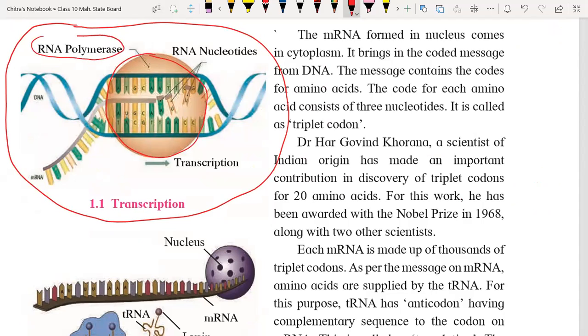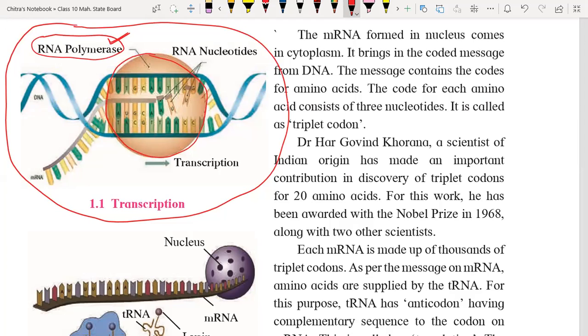It is the initiator of transcription, and the whole transcription process takes place in the presence of RNA polymerase enzyme only. When RNA polymerase enzyme combines with DNA, in that particular part inside the enzyme, both the strands break down like this.